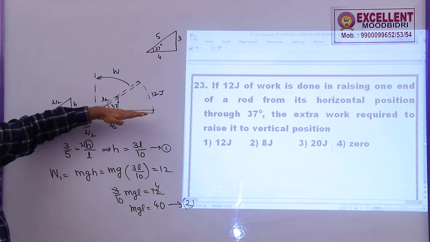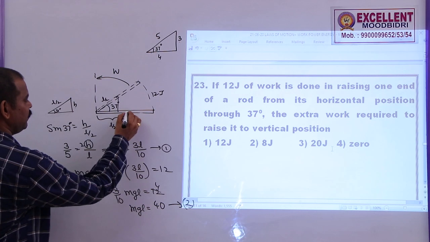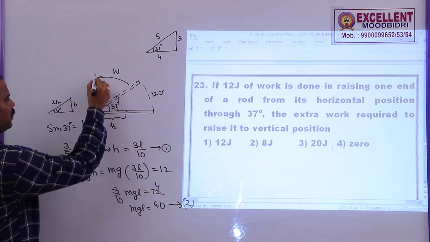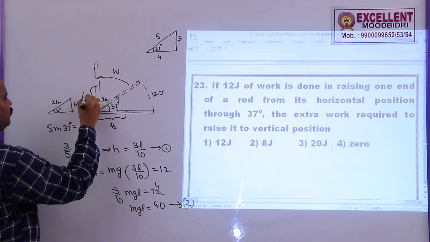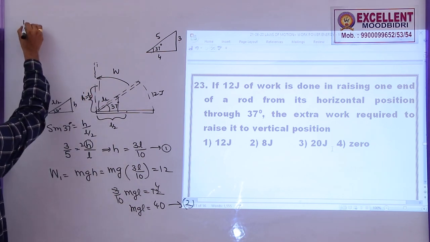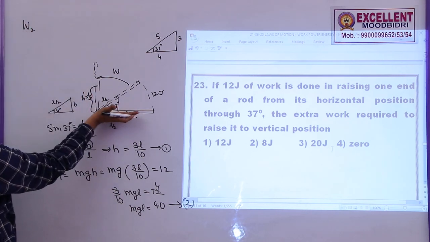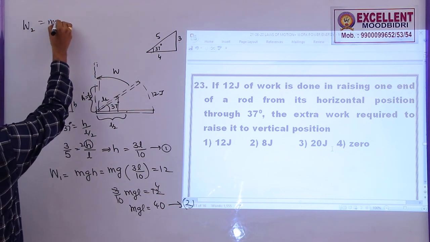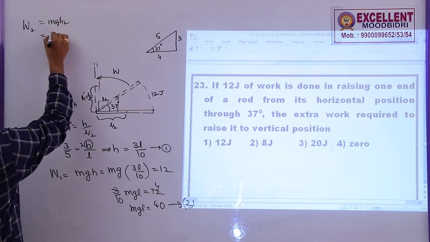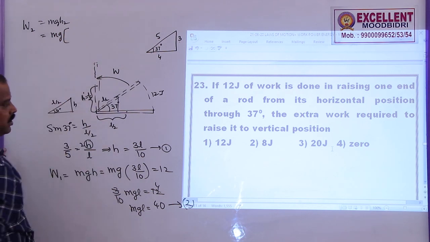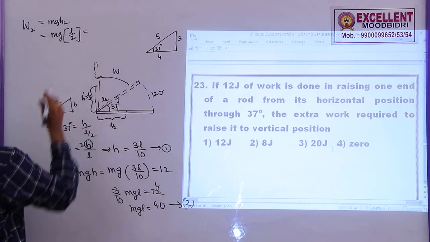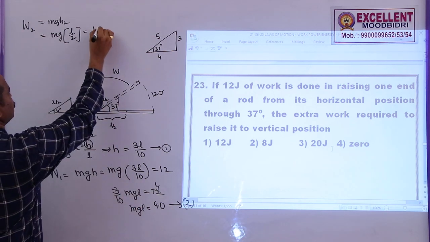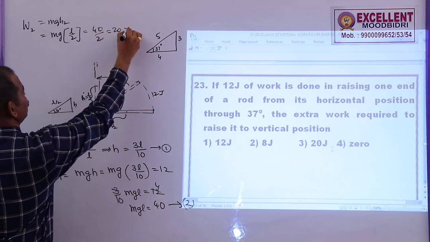Now from here to here, the length is L by 2. When it comes to this position, the height raised will be h dash is equal to L by 2. In the second case, from horizontal to vertical, this is mgh2, this is mg into change in height, or height raised, equal to L by 2. So what is mgL? 40. So this is 40 by 2, this is 20 joules.